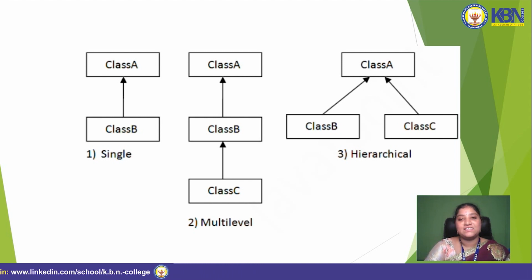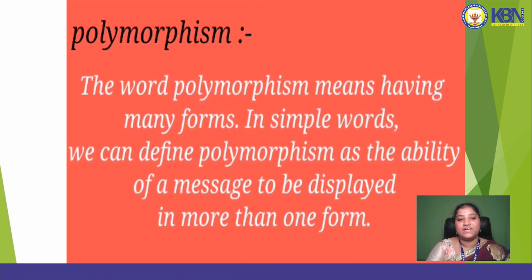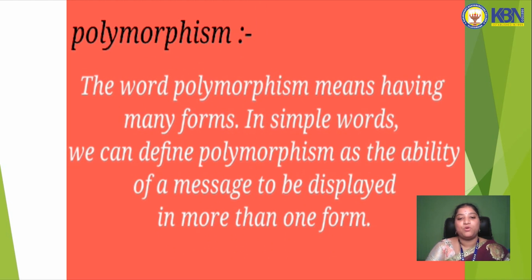So class A is divided into class B and class C, that is the generations of the subclasses. We will discuss that later. And now, what is polymorphism?